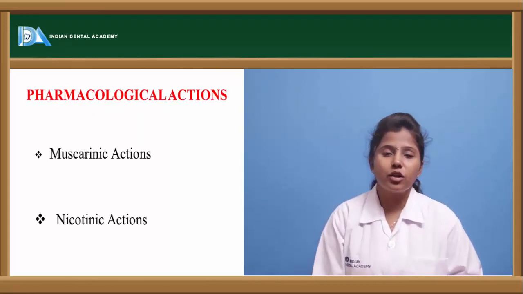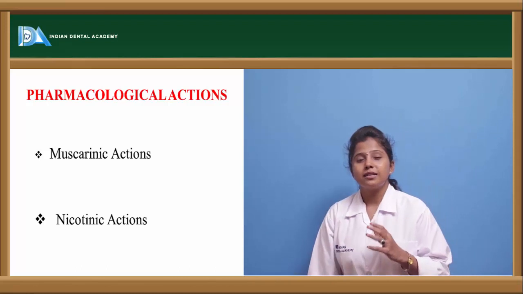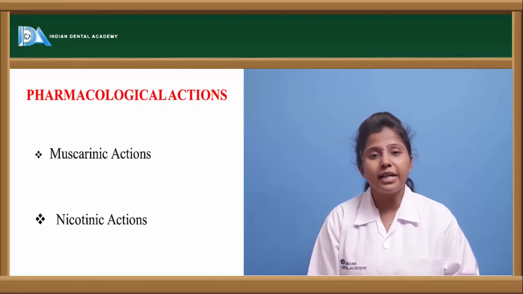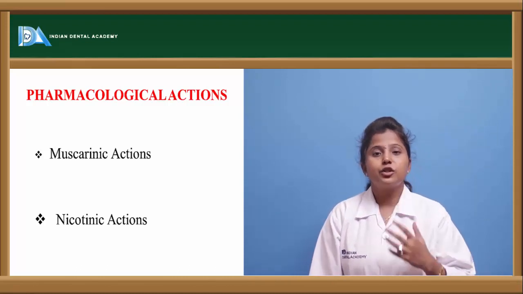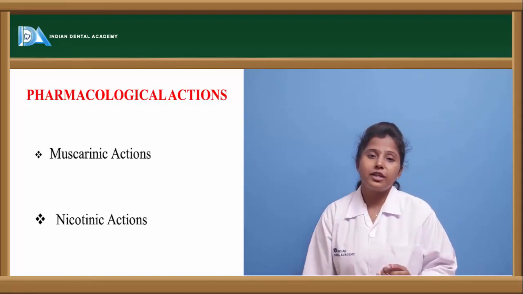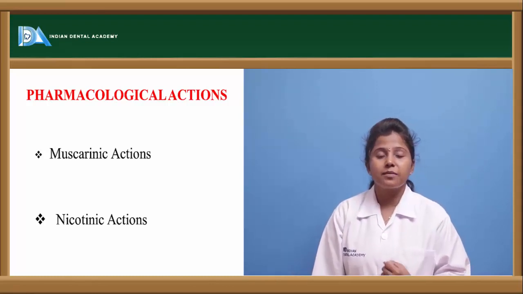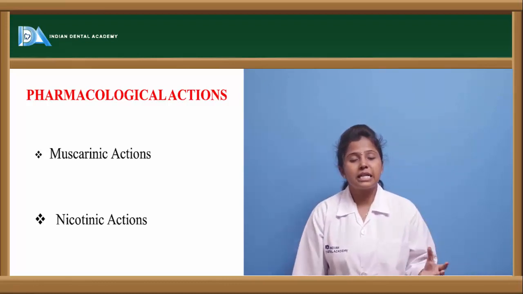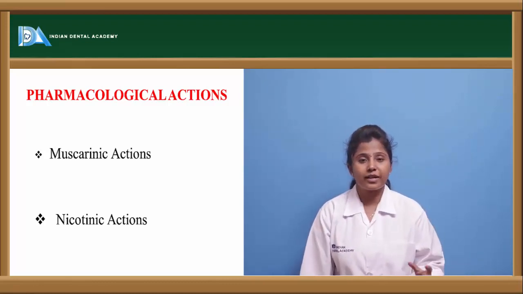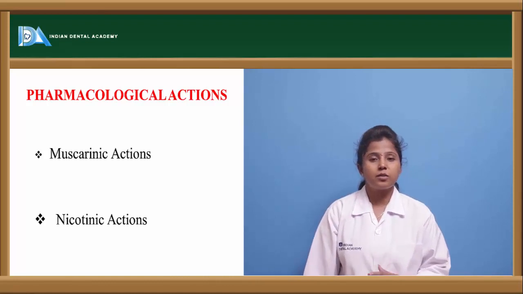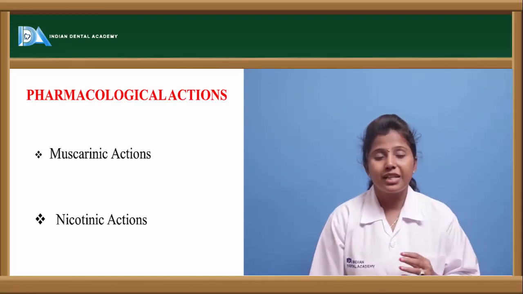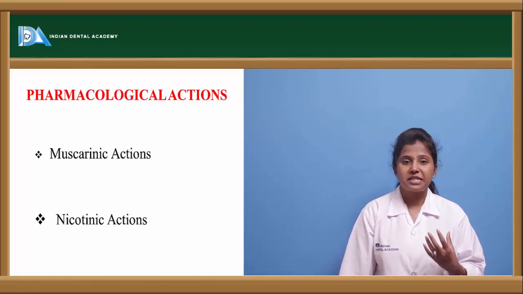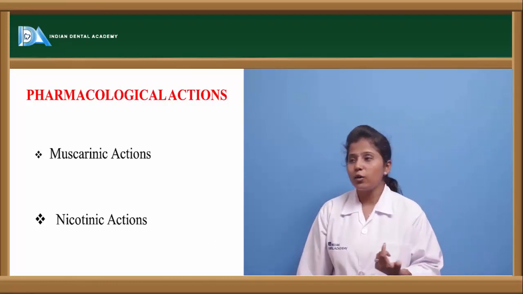Let us see the pharmacological actions. Acetylcholine, when it binds to the muscarinic receptors, shows various actions, and when it binds to the nicotinic receptors, it shows various actions. Even the drugs as such, if they bind to the muscarinic receptors, show one kind of action. If they bind to the nicotinic receptors, they show other actions. So the pharmacological actions are categorized as muscarinic actions as well as nicotinic actions.